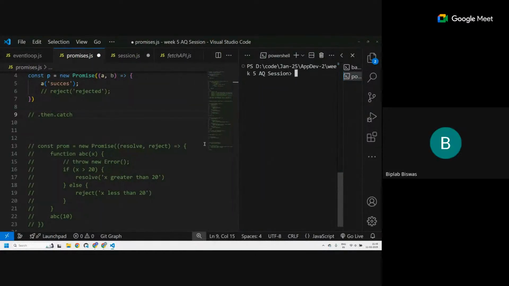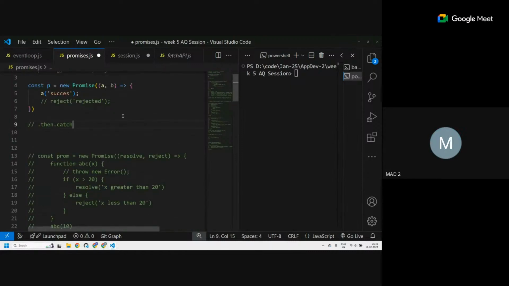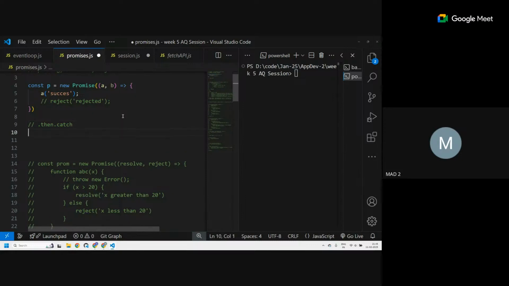Okay. Yes. So as you can see over here, dot then, dot catch. What I want to do is, when this promise gets successful, any promise, this is the one that I created, but there are multiple inbuilt promises. We'll look at the fetch API later on. That is also a promise. Whatever happens here, I want to conditionally execute code based on the status of this promise. Suppose it's a success, I have some other code, and so on.